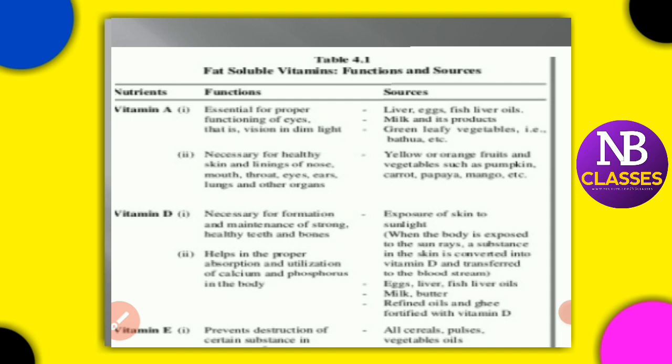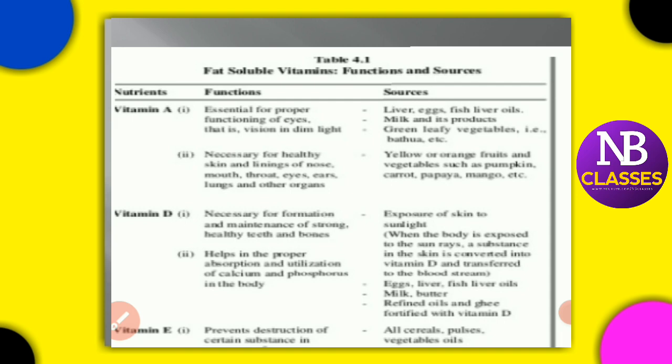Sometimes you take food which contains calcium and phosphorus, but if the body does not have sufficient absorption and utilization, even though you are taking it, it is not getting absorbed, so there is no use. In such cases you must take vitamin D, because it helps in the absorption and utilization of calcium and phosphorus in the body.